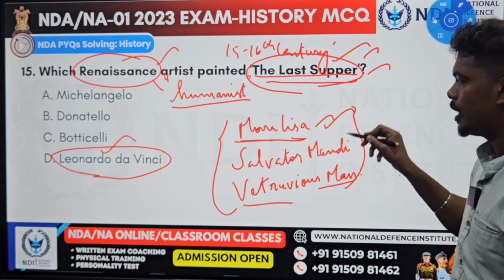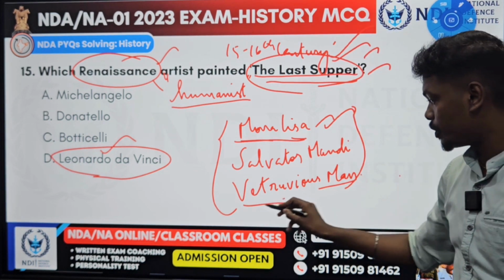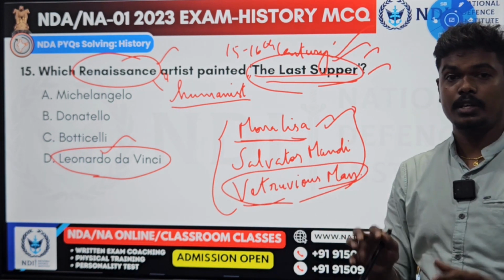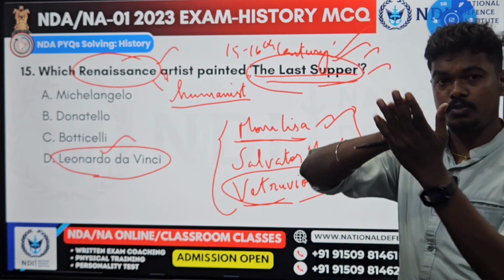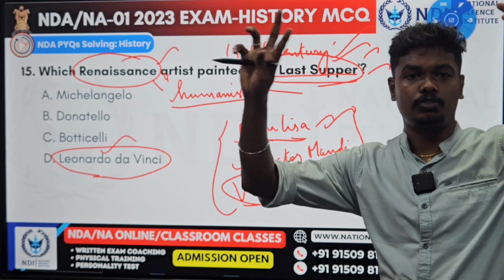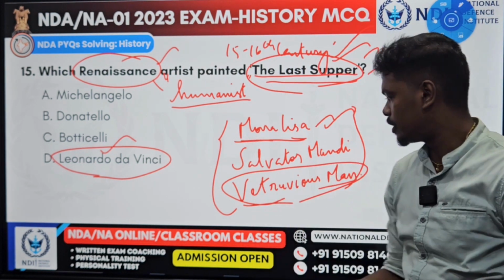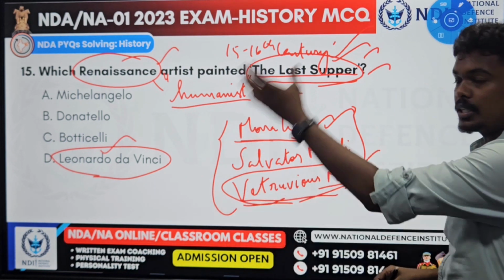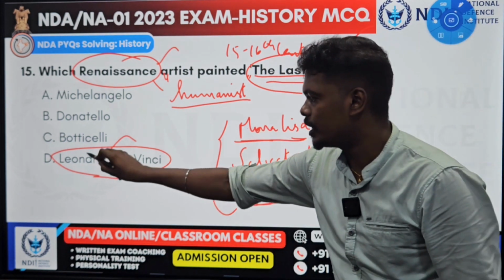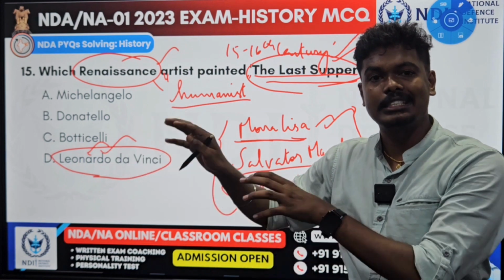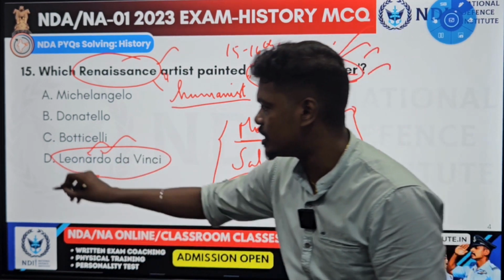Specifically the Mona Lisa, the Last Supper, and also the Vitruvian Man. In it you can see an image where two men are superimposed, so it can be seen as having 4 legs and 4 hands. That is called the Vitruvian Man. So these are the other paintings of Leonardo da Vinci. He is considered a famous Italian Renaissance painter. The answer is D.